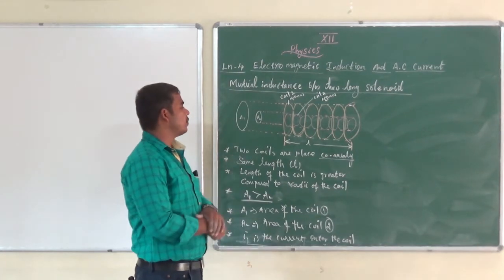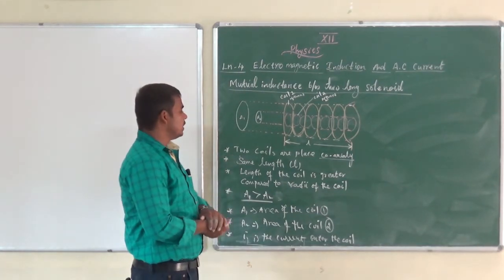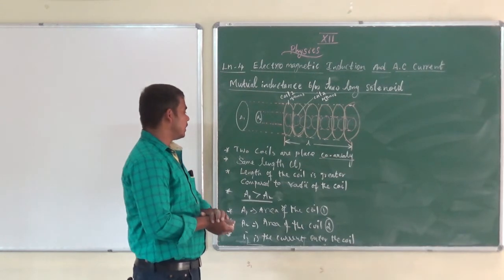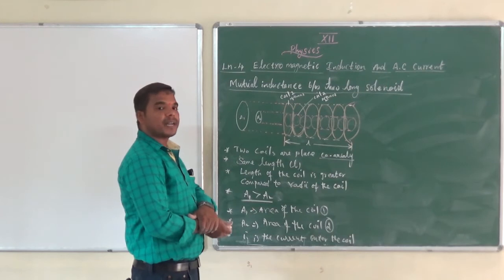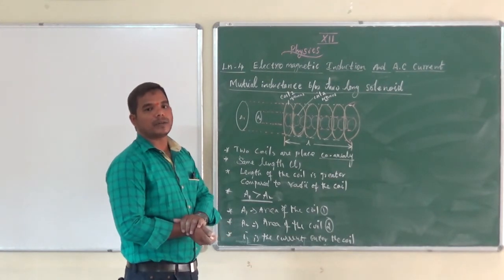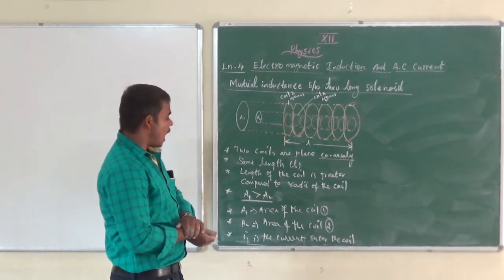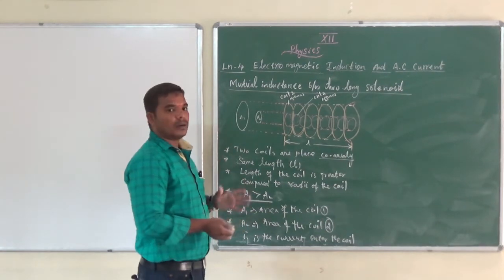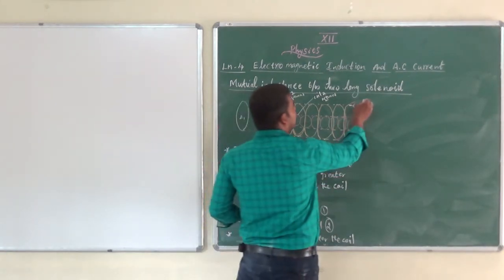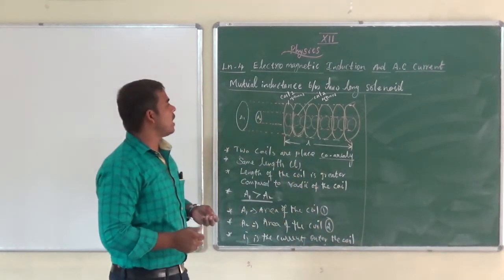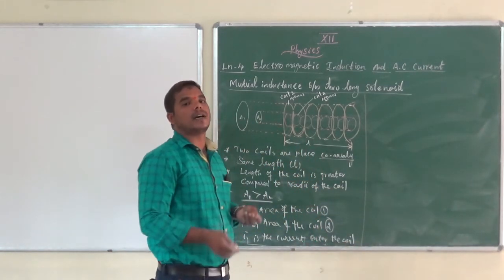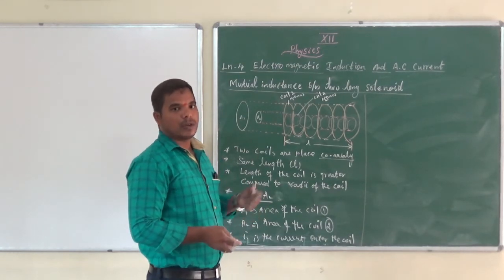So two coils are placed coaxially, having the same length L, but the lengths are greater compared to the radii. Here the area of cross section of coil 1 is greater compared to the area of coil 2. I is the current flowing through the coil. What happens? A magnetic field is established. Due to the established magnetic field, magnetic flux is produced.